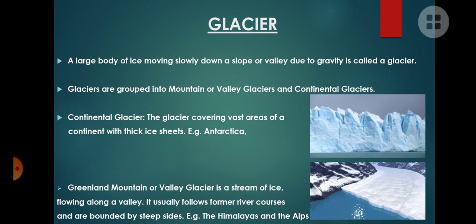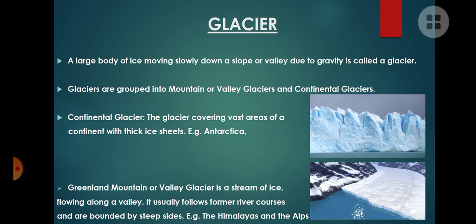In Tamil we can name them like Paniyaarugal. There are two types of glaciers. One we call mountain or valley glaciers, and the other one we can call continental glaciers.